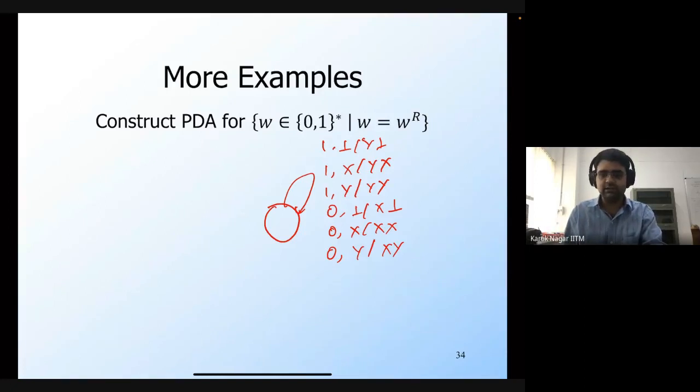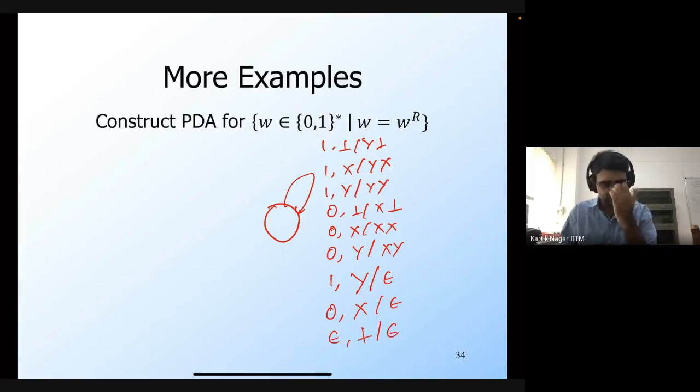So one stands for X, right? So that's why if you see one and there's an X on the stack, or rather one stands for Y. I'm not wrong. Yeah, so one stands for Y. So if there's a Y on the stack, then you're going to remove it. And 0 stands for X. So if there's an X in the stack, then you're also going to remove it. And finally, if you reach the bottom of the stack, then you're going to remove that as well. Okay.